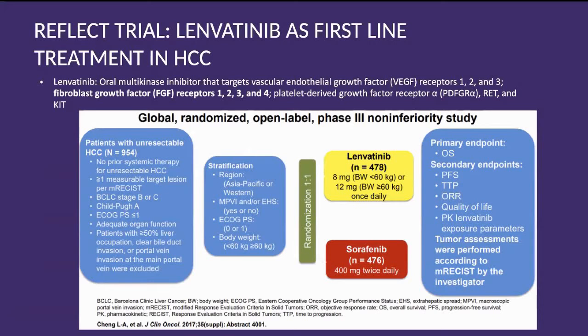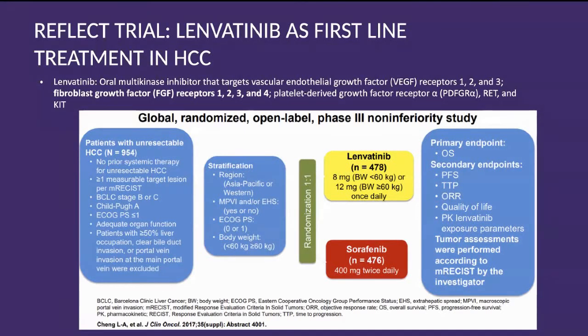Tumor growth schema. So this was a global phase 3 non-inferiority study, and in inclusion, no prior systemic therapy was allowed. At least one measurable target lesion should be there. BCLC stage B or C, Child-Pugh A, good ECOG performance status, adequate organ function. Patients with more than 50% liver occupation, clear bile duct invasion, and portal vein invasion at the main portal vein were excluded. So these are the key points, that portal vein invasion at the main portal vein was also excluded from this